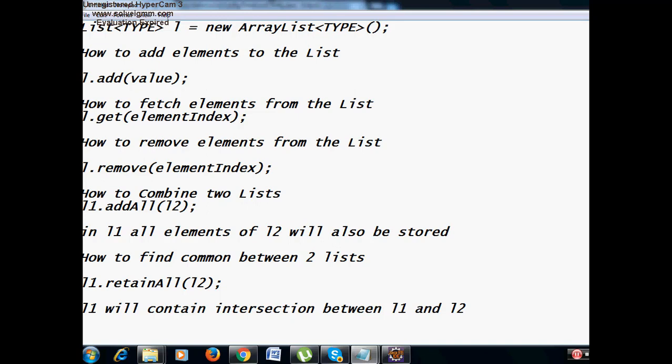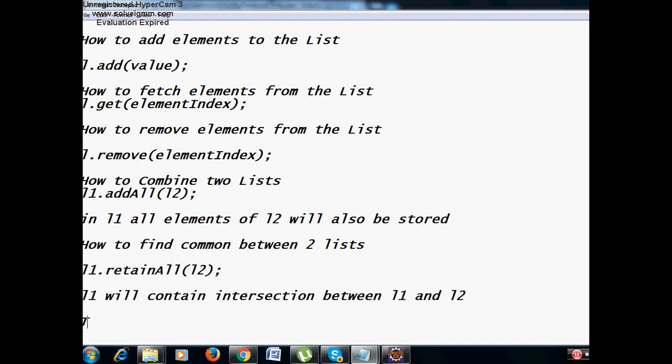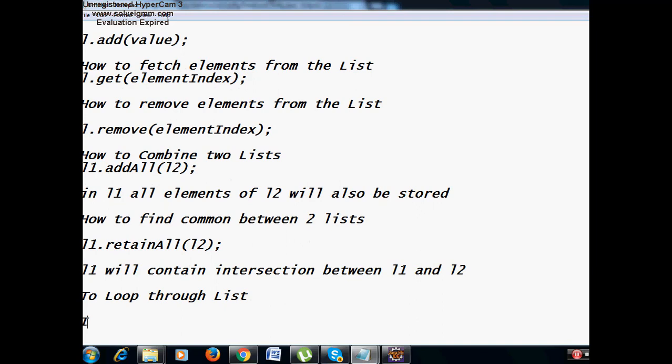Okay. Then after that, to loop through a list, it provides an interface known as Iterator.